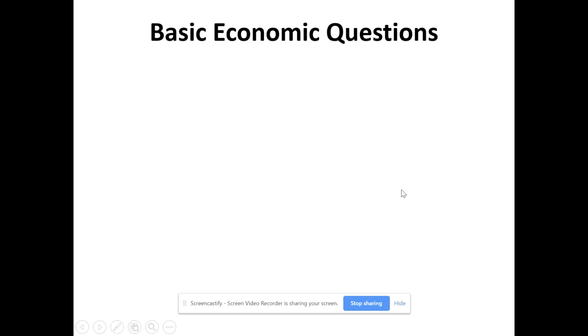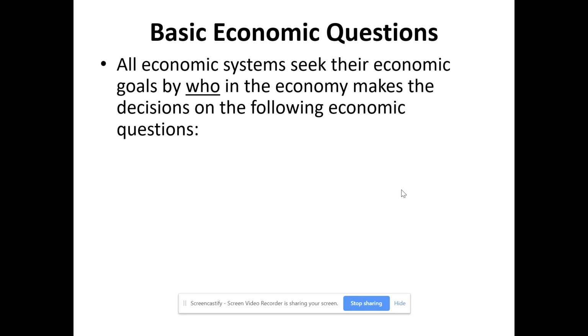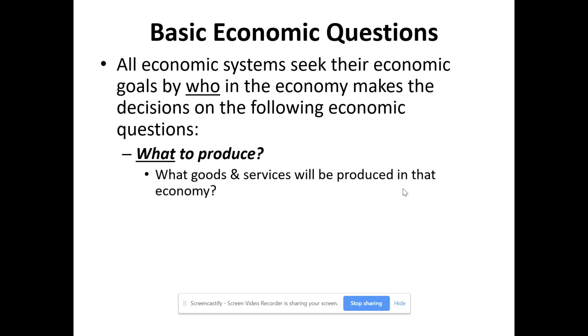All right, let's start with the basic economic questions. Now, all economic systems have to answer 3 basic economic questions. Who answers these 3 basic economic questions determines what type of economic system it is. The 3 basic economic questions that must be answered by all economic systems, first off, are what to produce. With what to produce, the economy is trying to figure out what goods and services will be produced in that economy, what things will be provided, what services will be provided within that economy.